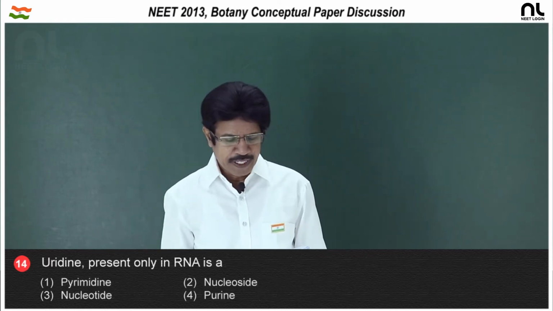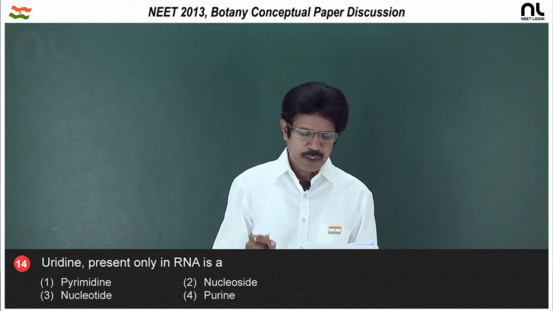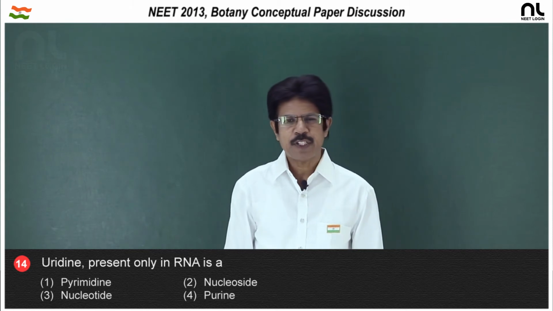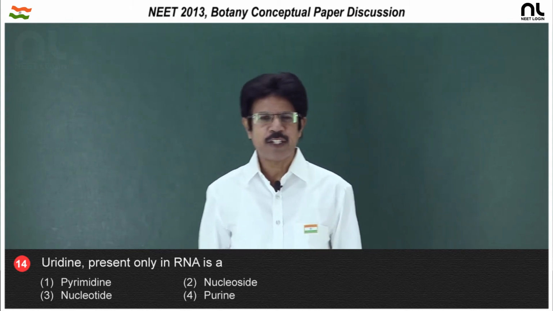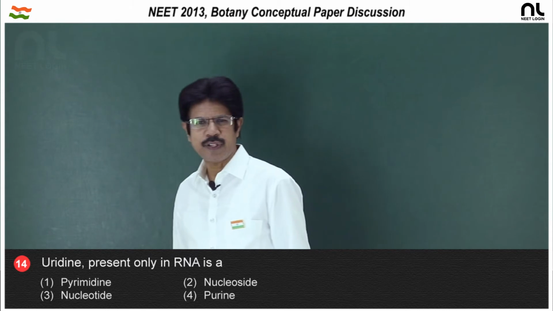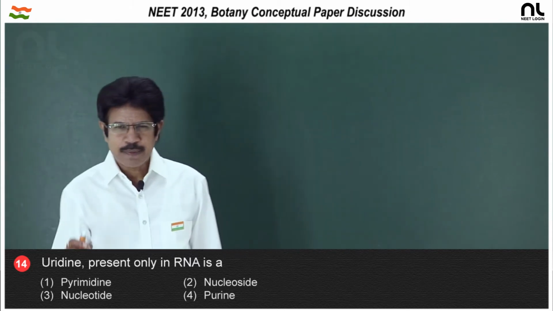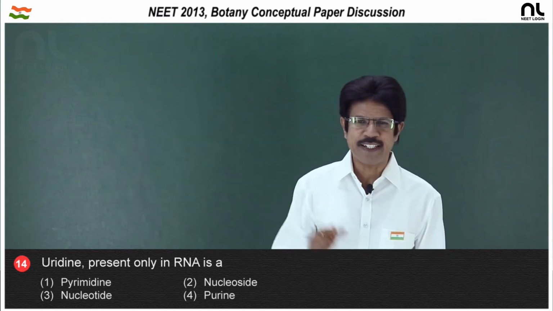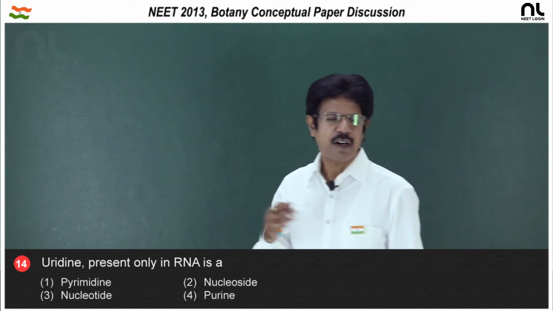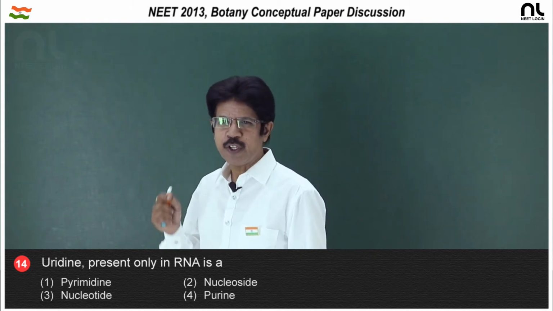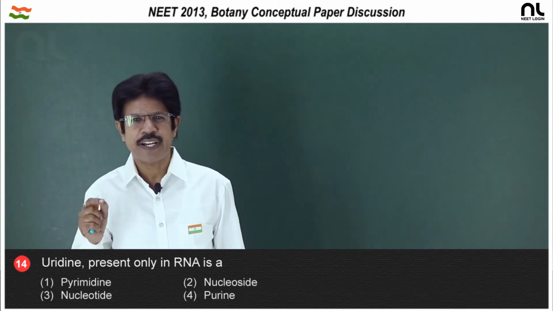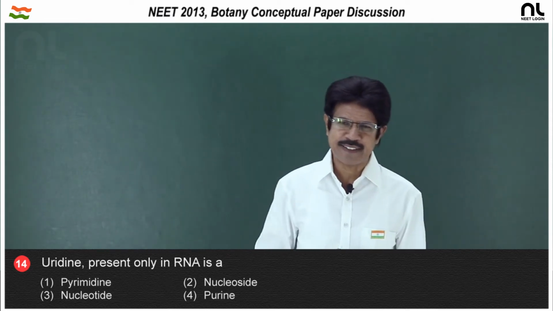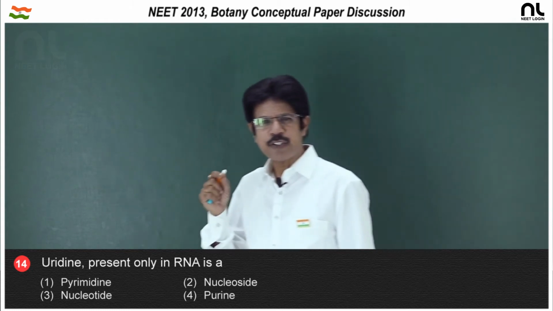Question number 14. Uridine present only in RNA is a. In nucleic acids, there are 5 types of nitrogen bases: adenine, guanine, thymine, cytosine and uracil. A nitrogen base linked to a sugar, whether deoxyribose or ribose, forms a nucleoside. So, the number of nucleosides in nucleic acid is 8: DNA nucleosides and RNA nucleosides, and a nucleoside attached to the phosphate